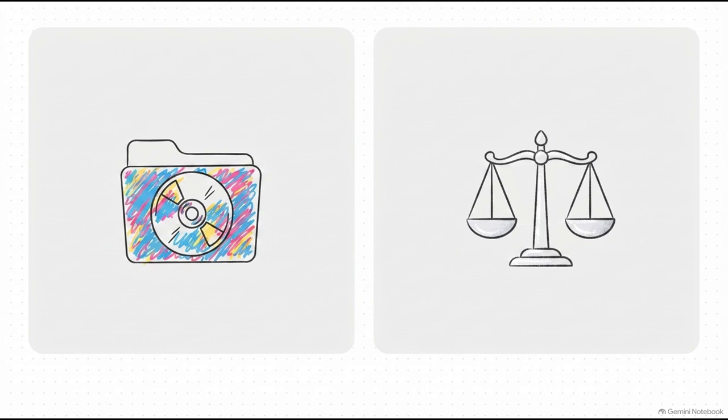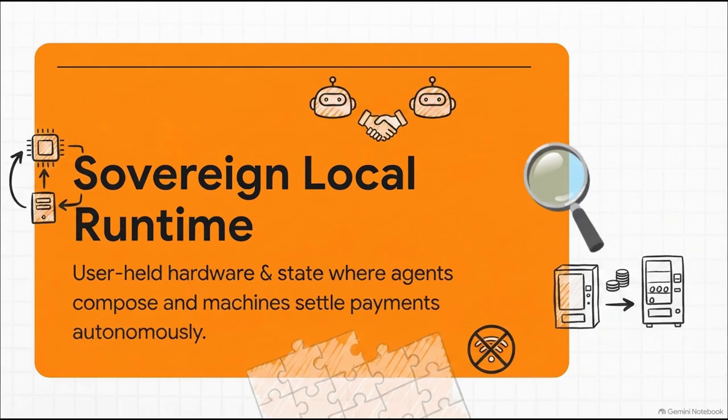Moving execution to your local device totally solves that custody problem, but it completely fails to answer who is responsible when multiple agents interact. Now, when you combine these 4 properties, you create a wildly powerful new class of system known as a sovereign local agent runtime. You've got local execution, you hold your own state, you have multiple independent agents working together, and this is the fascinating part, this includes machines literally spending money, autonomously paying other machines for services.